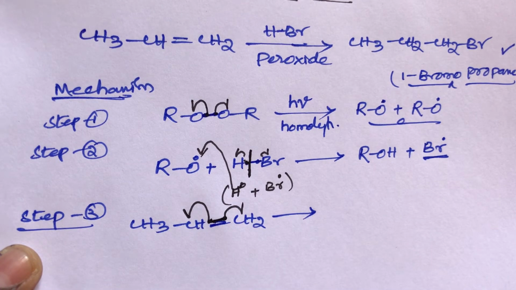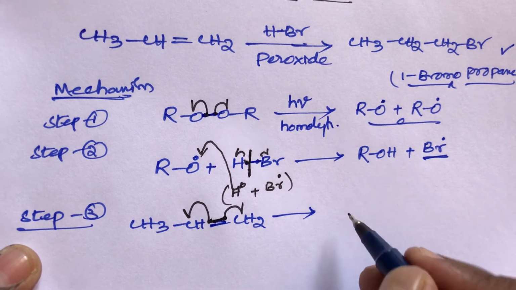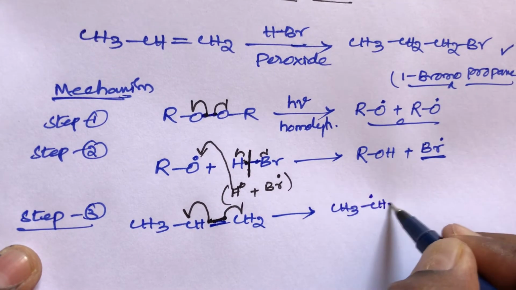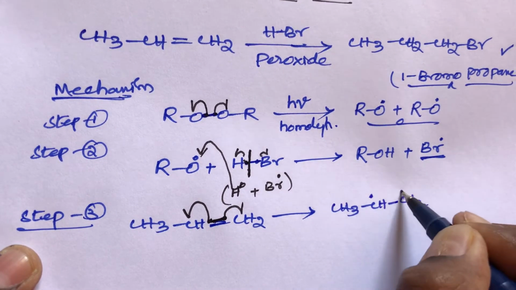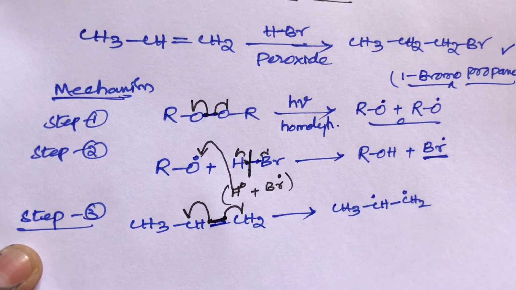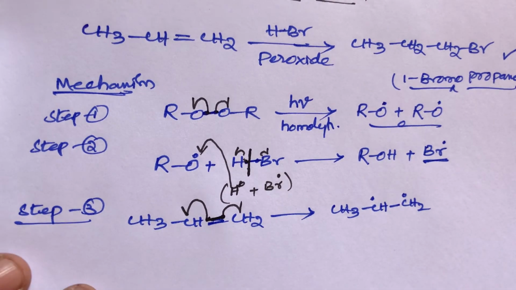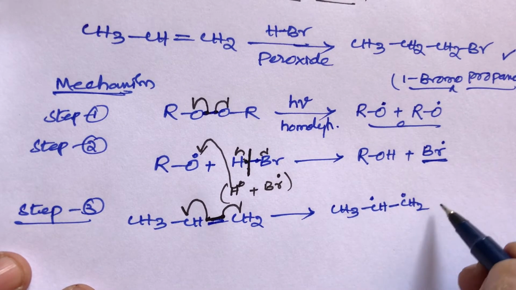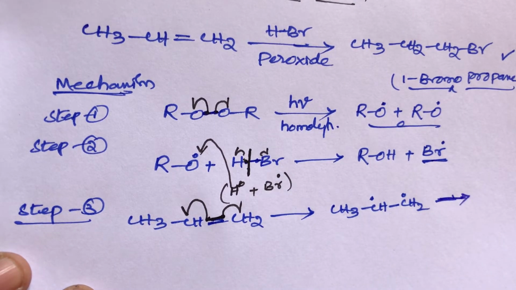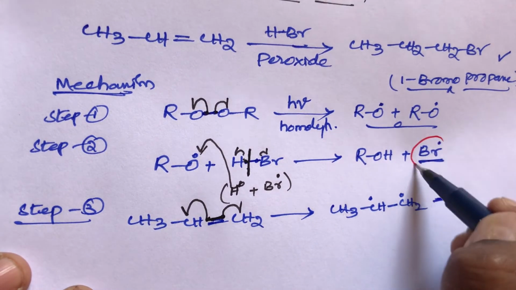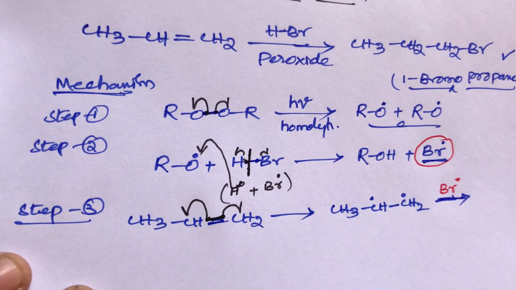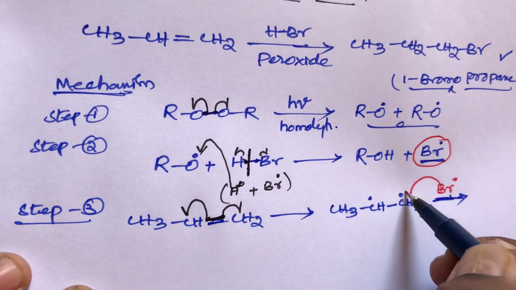Here also homolytic cleavage happens, student, to form CH3 CH free radical bond, then CH2 free radical. CH3 single bond, CH free radical, then single bond, CH2 free radical. So this is the third step, student. Now what to do in the third step? Here Br is there. This Br free radical will attack the first position.